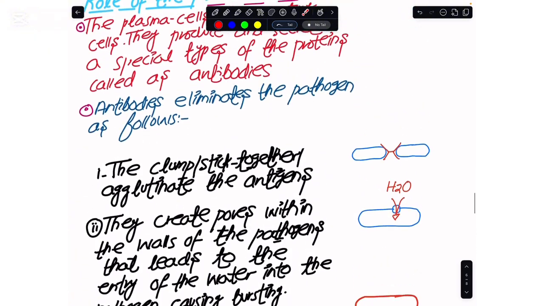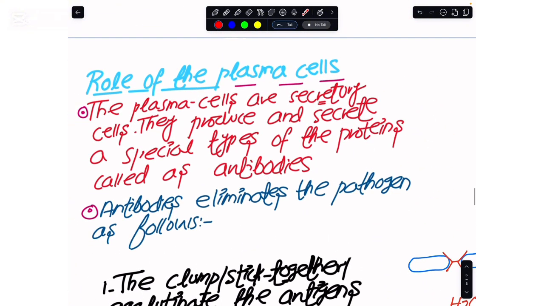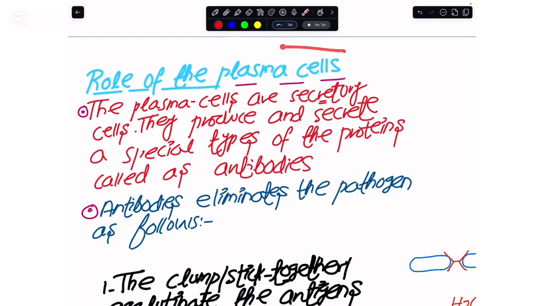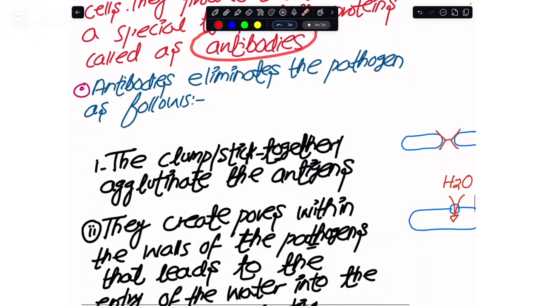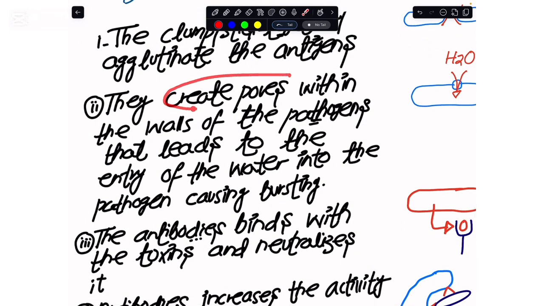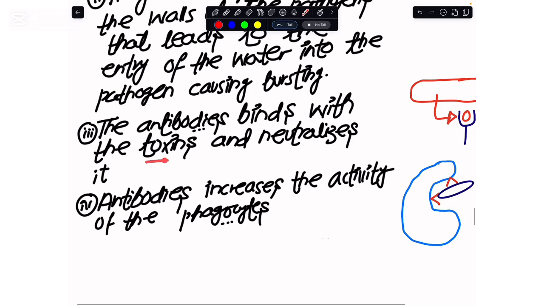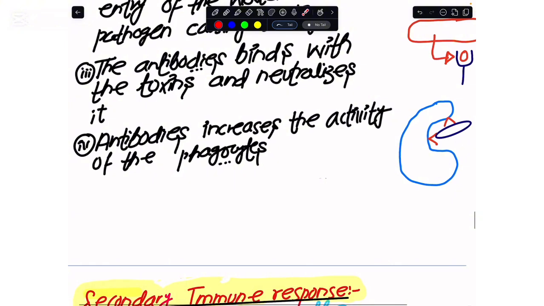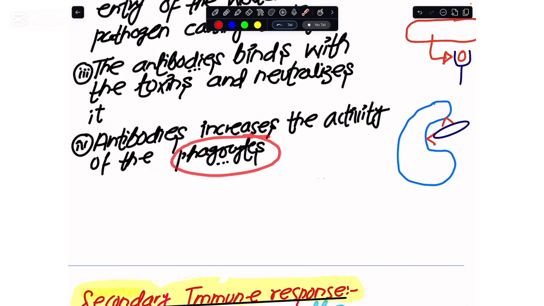So if I were to read these points, what we say is that the lymphocytes, after they have divided by mitosis, produce the plasma cells. These plasma cells produce the antibodies. And these antibodies initially clumped or stuck the pathogens together, so they cannot spread around. And these antibodies create pores in the walls of the pathogen, so water enters into it and bursts them. The pathogens were producing toxins, so the antibodies bind with the toxins and neutralize them. And the antibodies are also increasing the activity of the phagocytes. So this is what you have to remember in terms of the primary immune response.